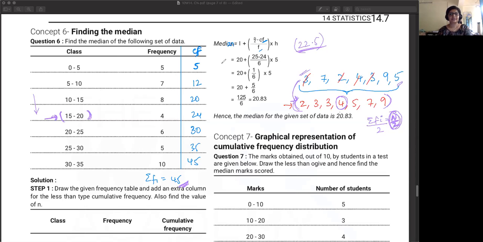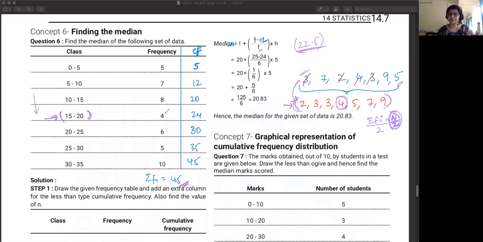Okay. So 22nd place mein, where is the observation? So first 5 observations are between 0 to 5. 12 observations are less than 10. So 20 observations tak they are in between 10 to 15. Then 20 ke baad 21st, 22nd, 23rd and 24th.